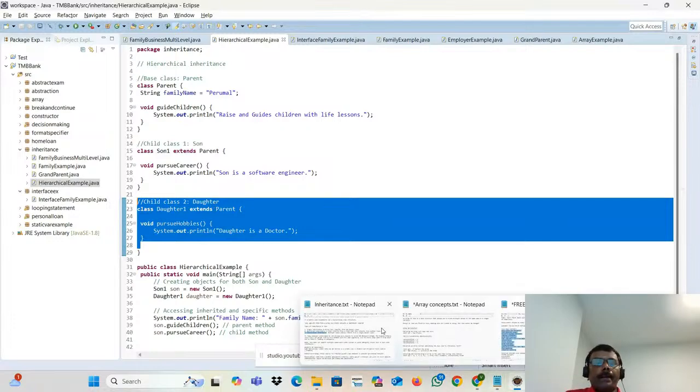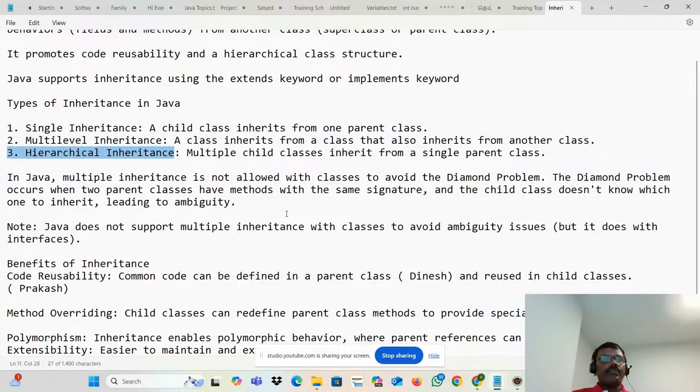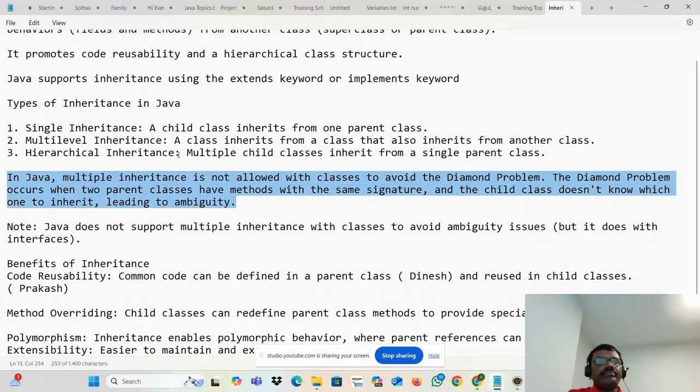Okay, fine. Now next, go to multiple inheritance. What do you mean by multiple inheritance? Multiple inheritance is not allowed. First of all, what does it mean actually? See that. Father and mother are there. A child is there. Father, mother, one child.